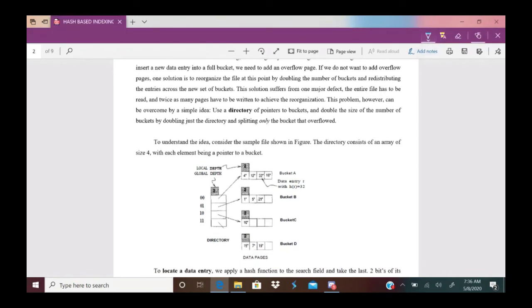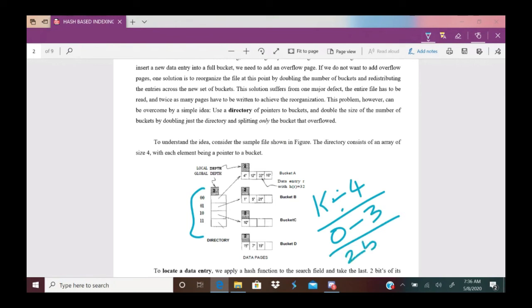Here in this example, I showed you my directory consisting of 4 pointers, so my hash function is k mod 4. K mod 4 gives 0 to 3, represented with 2-bit numbers, so it uses a 2-bit number to point to the particular index record.